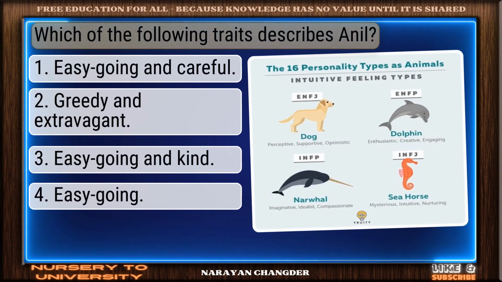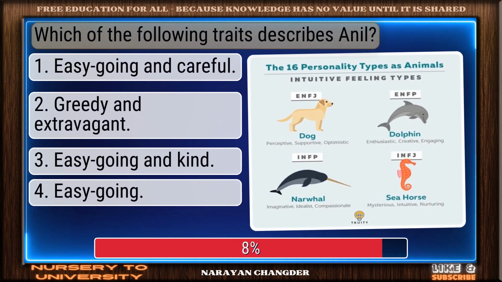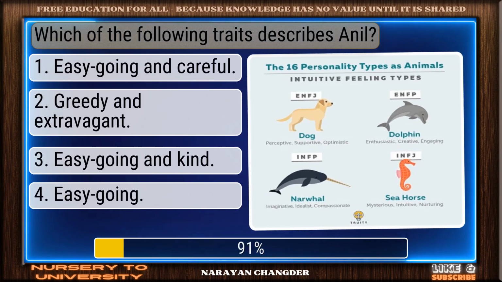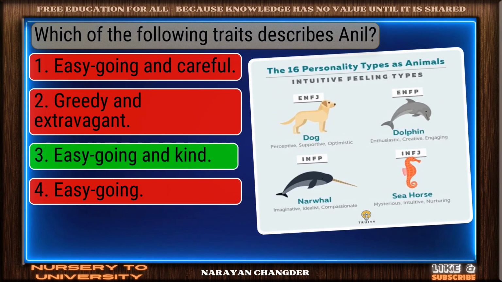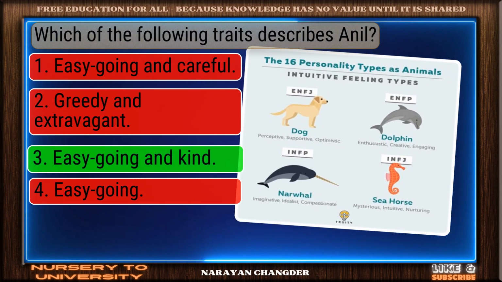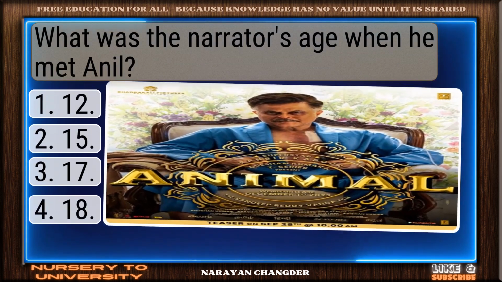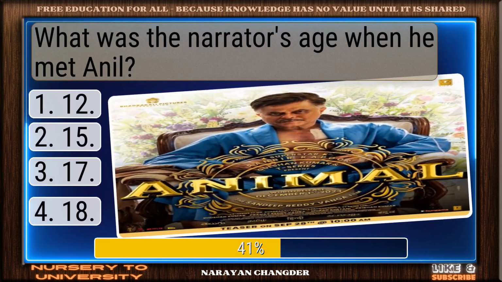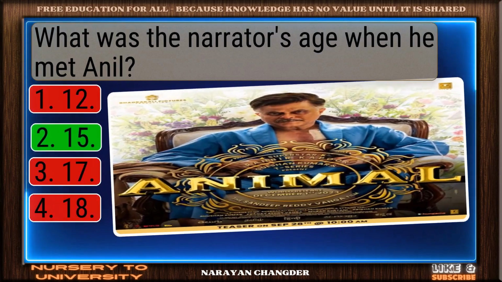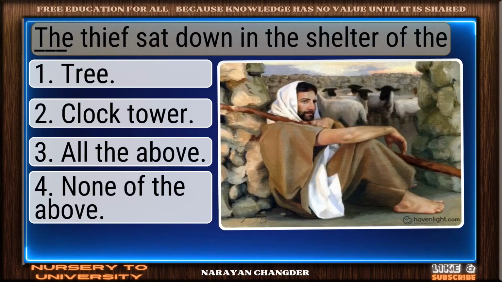Which of the following traits describes Anil? Nice work. You chose easygoing and kind, and it is correct. What was the narrator's age when he met Anil? Valid point. 15 is true.